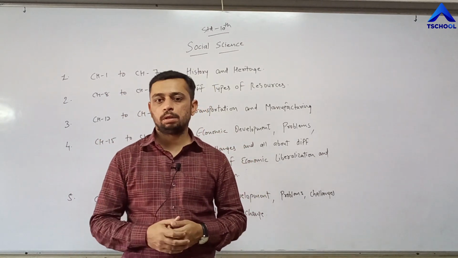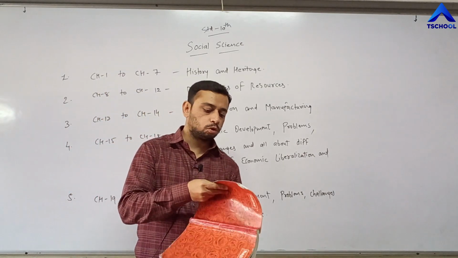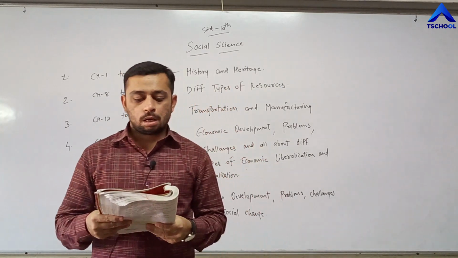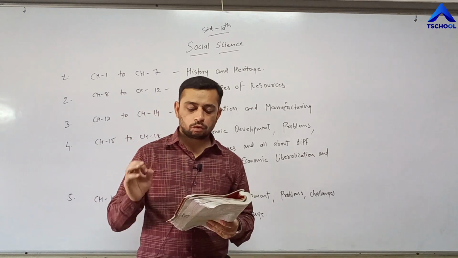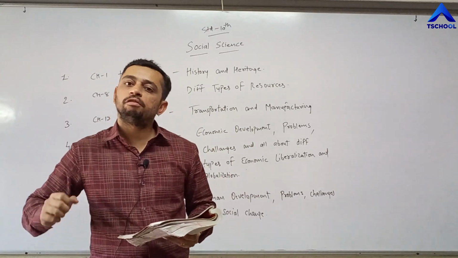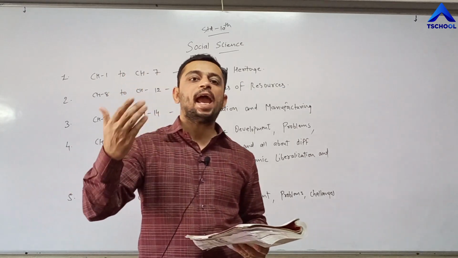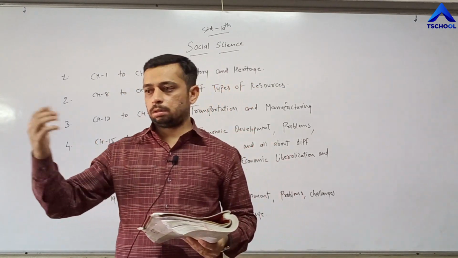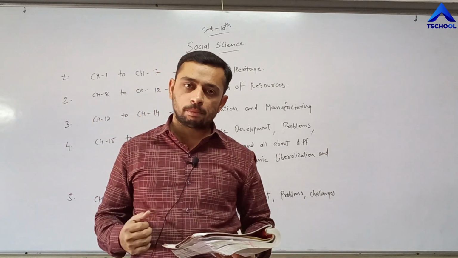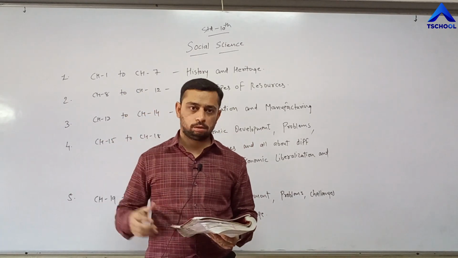Now, what is in this chapter that we are going to learn? That is chapter number 21, social change. Page number 177. The change that occurs in social structure and social institution is known as a social change. The way that we live, the way that we think, the way that we act towards the society, the way that we talk to our family members, with our friends, with our relatives, has been changing year by year.